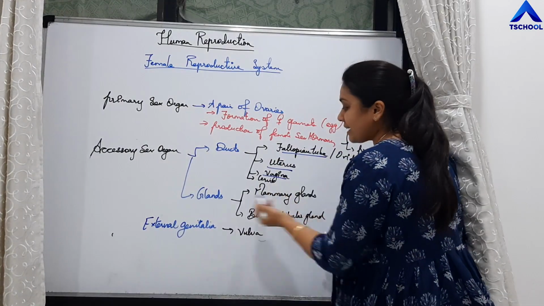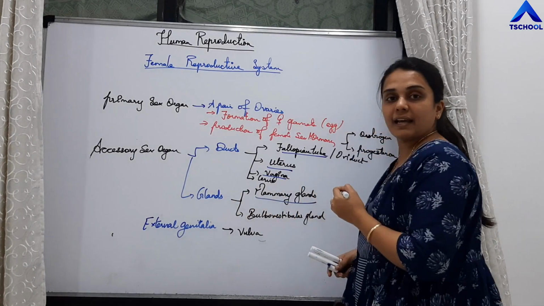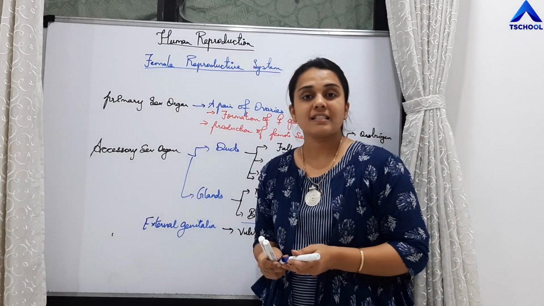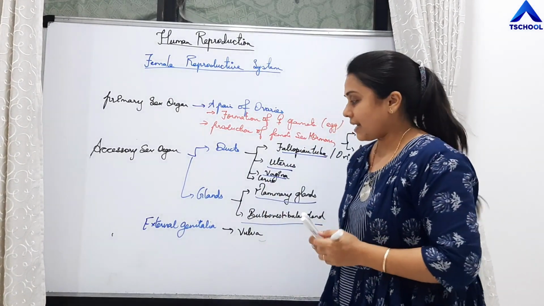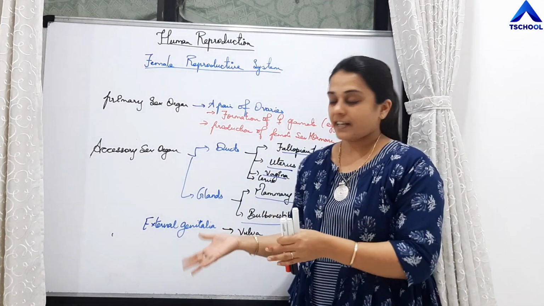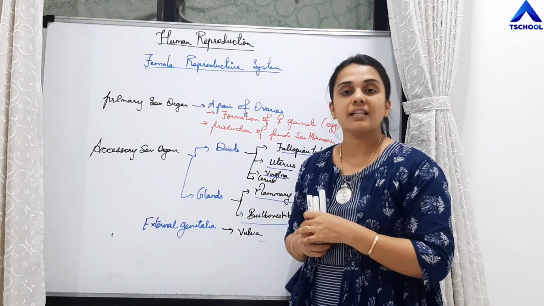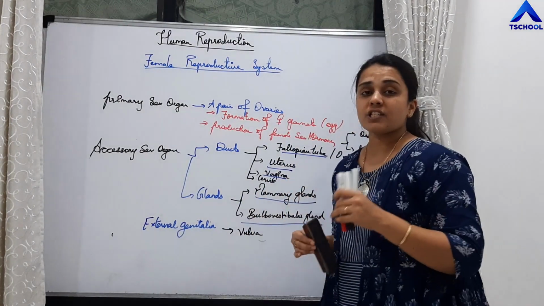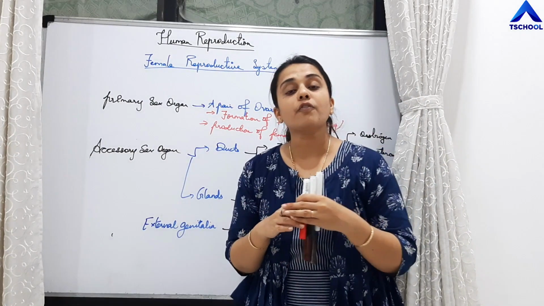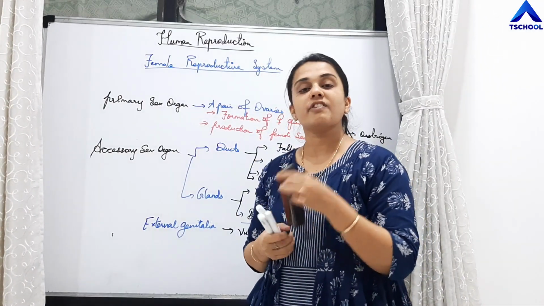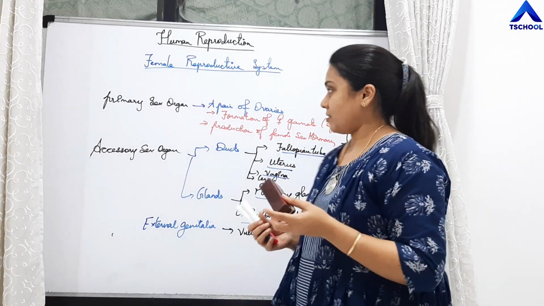Then glands include mammary glands, a pair, and a pair of bulbo-vestibular glands. External genitalia in case of males is penis, whereas in case of females the external genitalia is vulva. So now we are going to study the overview of all the parts of female reproductive system, and then we will study its detailed structure.